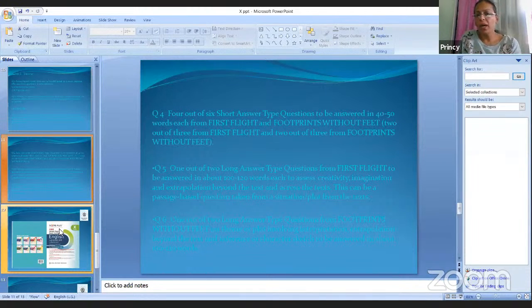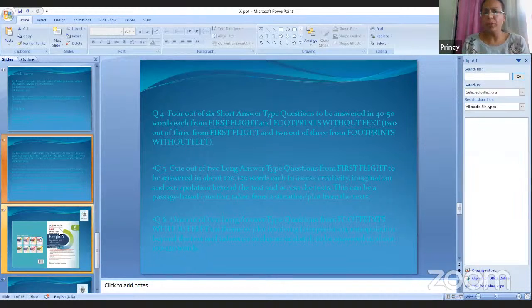Got it? Now comes the sixth question. It is the same as the fifth question. That was from First Flight, and now this comes from Footprints Without Feet. Here also two long questions will be asked, and you have to do one out of two. The word limit is the same, the criteria for attempting the question are the same. Any theme, any plot, any character can be asked, but no direct question. You have to interpret what has been asked to you.